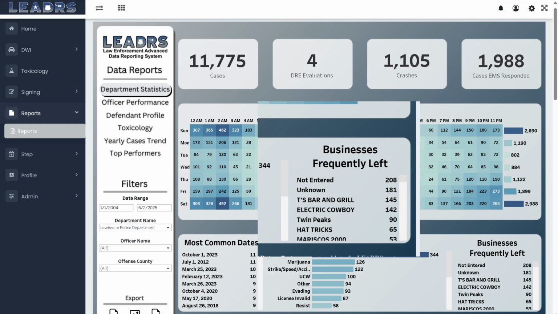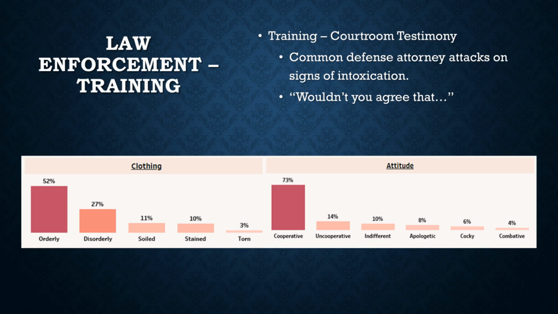In addition to the reports in U-Leader's profile, our data analyst can provide your agency with other types of information. This is an example of data pulled from defendant information. Information from our data reports can be used for training officers in and around DWI enforcement. It's common for defense attorneys to downplay intoxication and show the good things about the scenario. Well, my client wasn't uncooperative, right, officer? The data obviously shows that the vast majority of DWI arrests are cooperative.